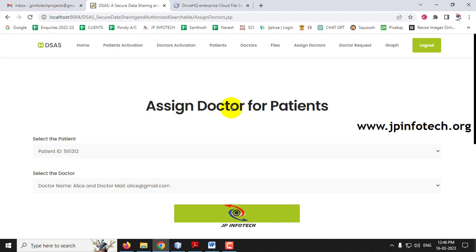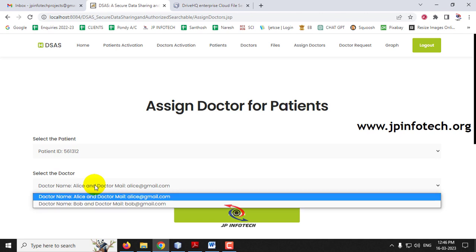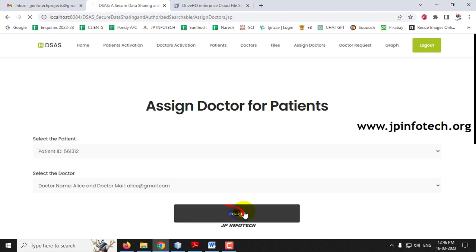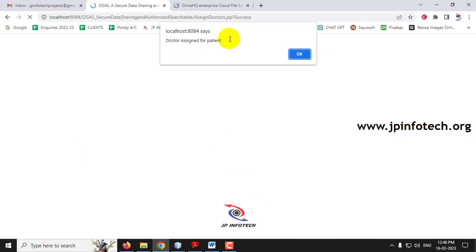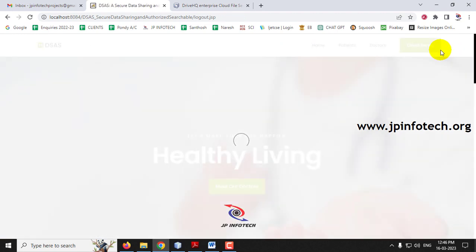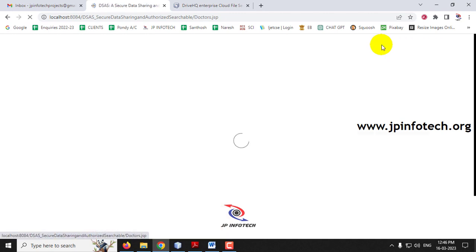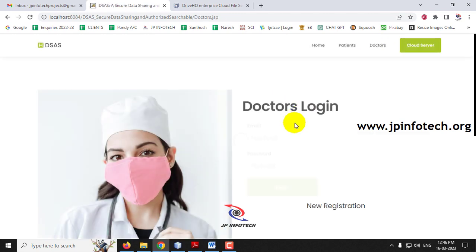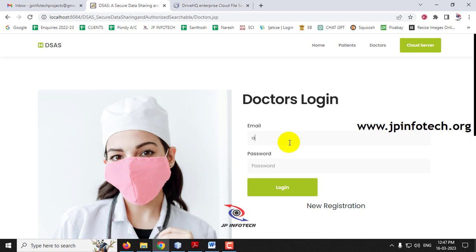In the cloud server part, the cloud assigns the patient to the doctor. Let me assign the patient JP to the doctor Alice, and then click assign. Now you can see the doctor has been assigned for the patient. Click OK. Now let me log out and go to the doctor's part to see how it looks after assigning the patient.